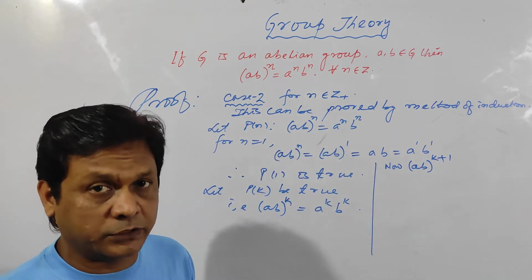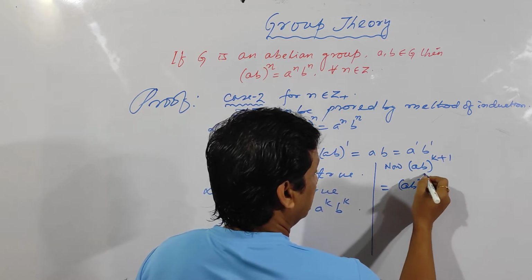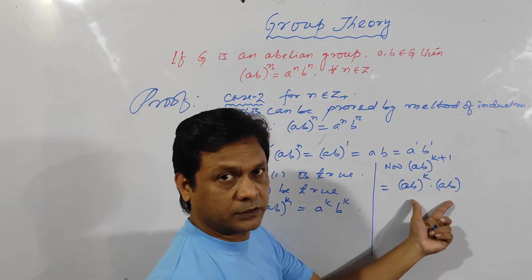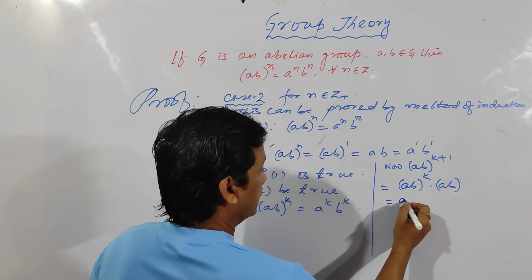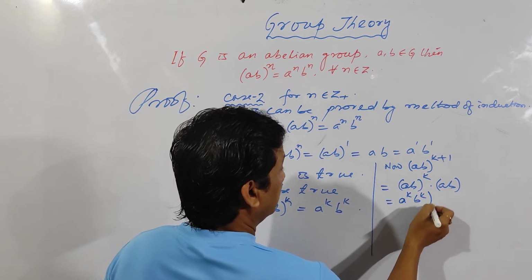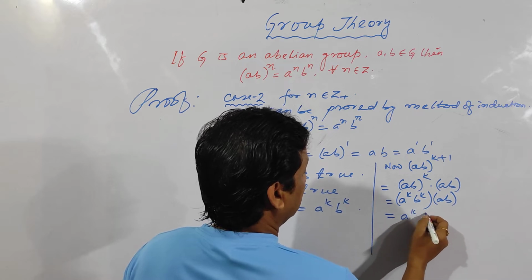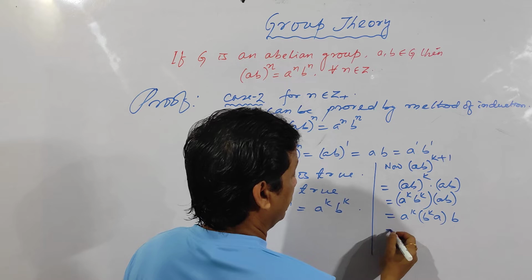This is by the method of induction. Clear? So this can be written as (ab) to the power k into (ab) by law of indices. It is equal to, and (ab) to the power k is equal to this one, a to the power k into b to the power k into (ab), and a to the power k, apply associative axiom, into b.